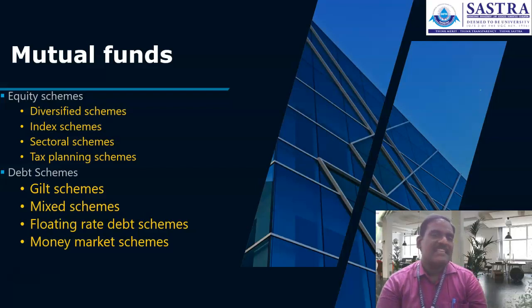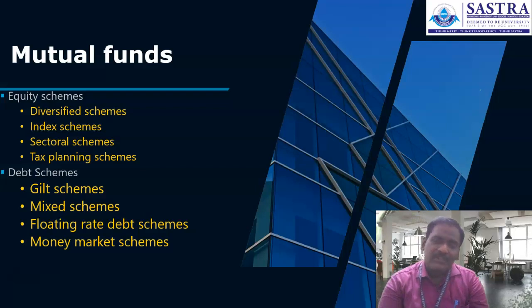We call it gilt schemes. Gilt is the best example for this particular scheme. It's like infrastructure bonds, 20 year infrastructure bonds, where the fund is going to be invested. Highly rated government securities and treasury bonds are the kind of investment this particular scheme makes, and we call it a gilt scheme.